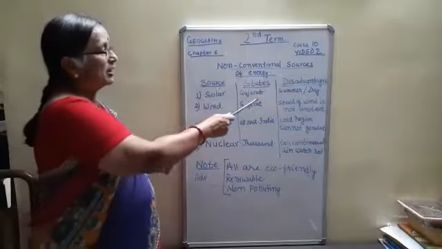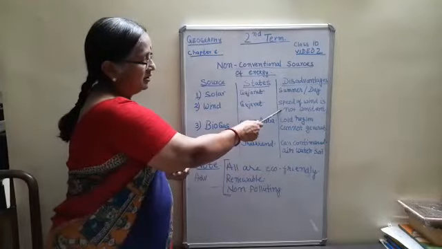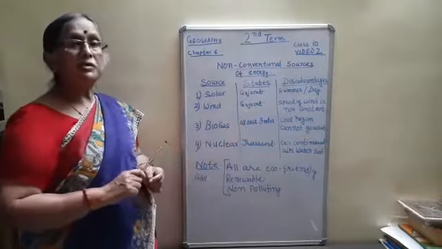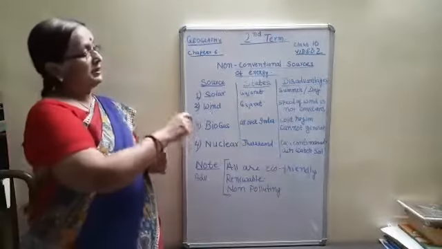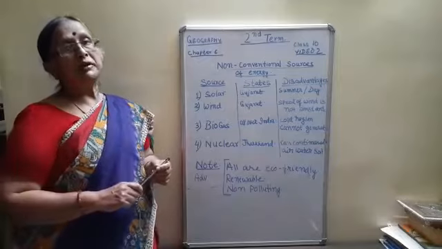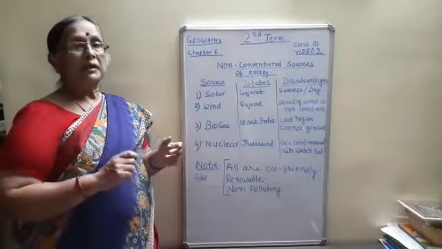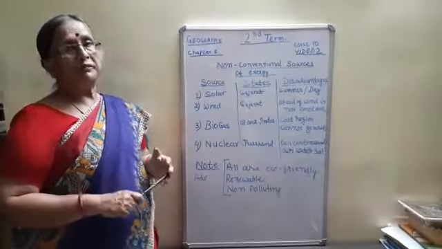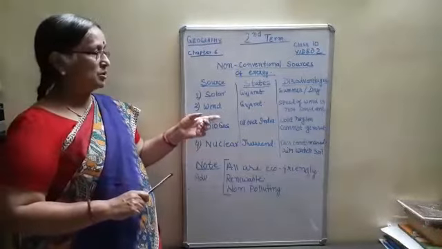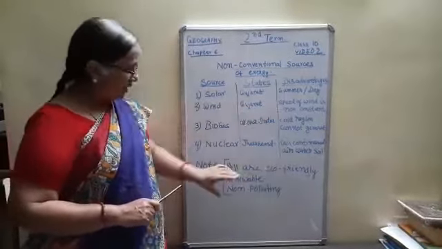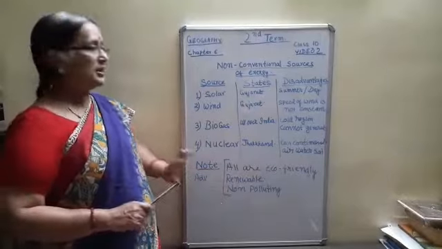Now the disadvantage is here, because wind speed is not constant. If the speed of the wind is not constant, then the generation of power will not be constant. Sometimes if the speed is more, more power will be generated. If the speed is less, less power will be generated. So that is not constant. But again, all these three advantages it has.